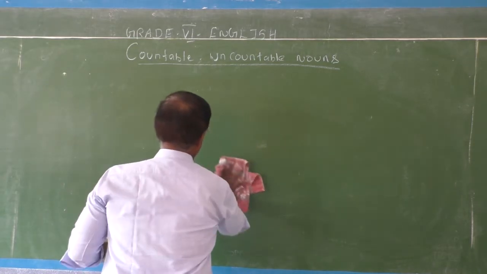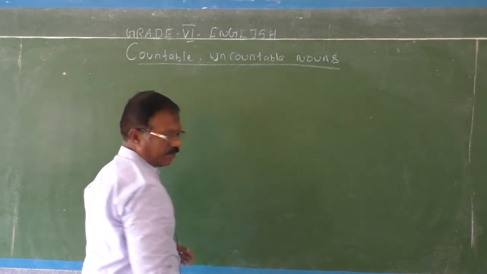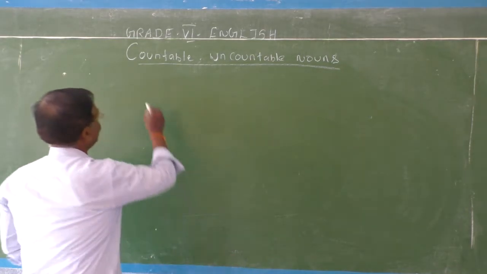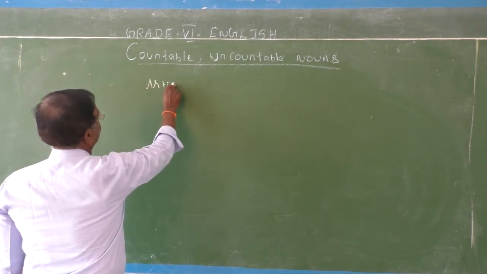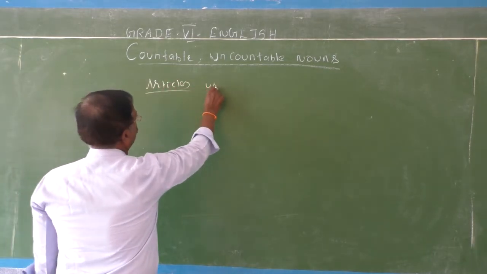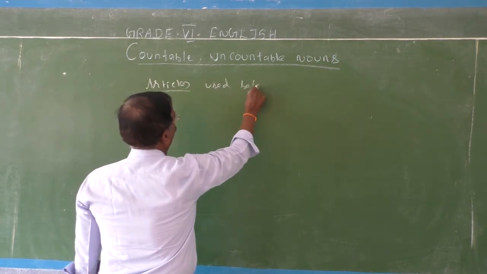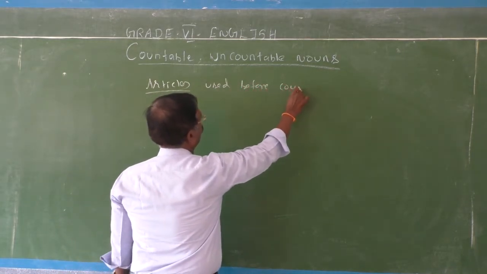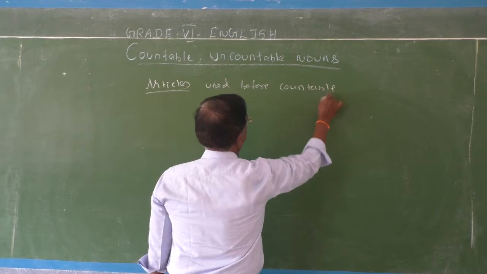Listen to me carefully. Now I am going to give you the list of determiners. See, first, articles used before countable nouns.